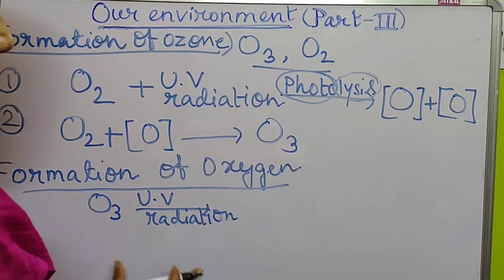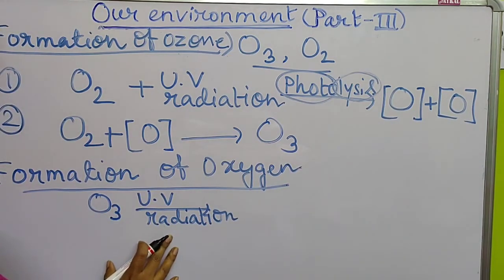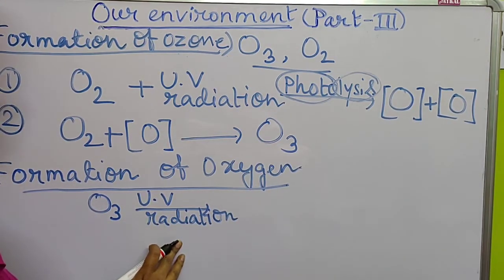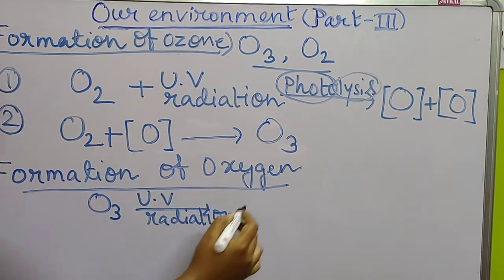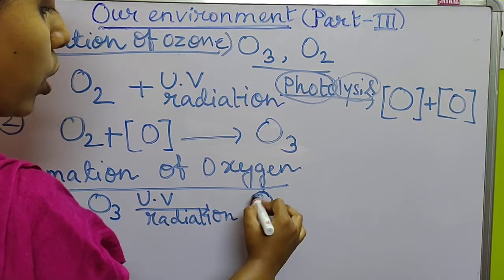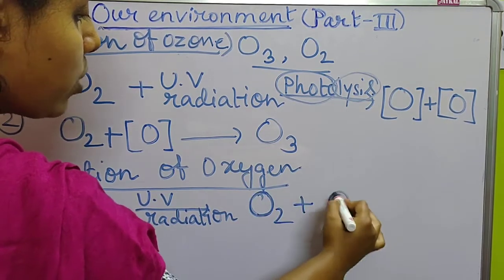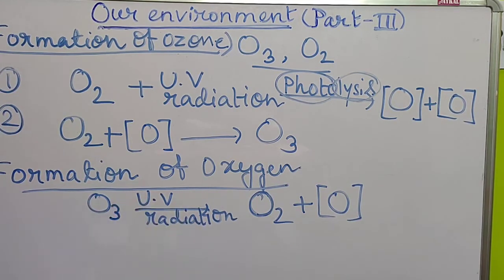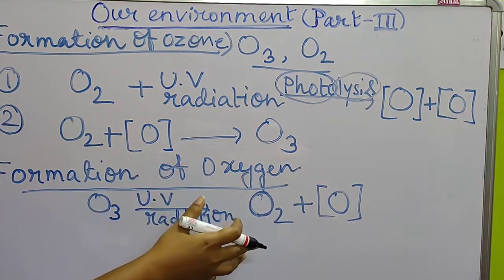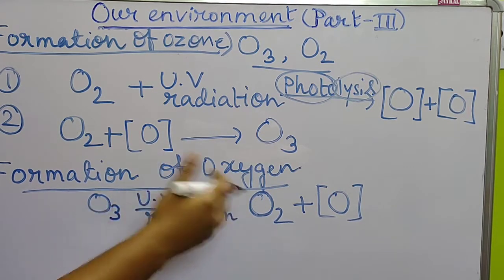In that condition, ozone will absorb the UV radiation and form one oxygen molecule and one oxygen atom. This reaction takes place multiple times.